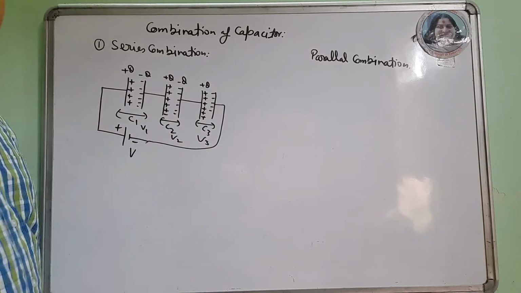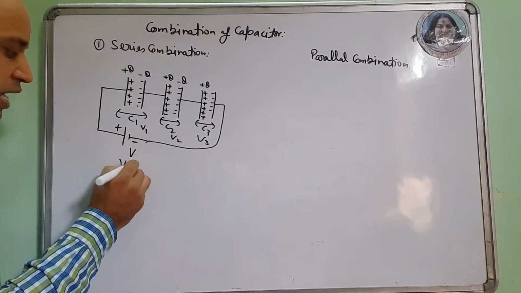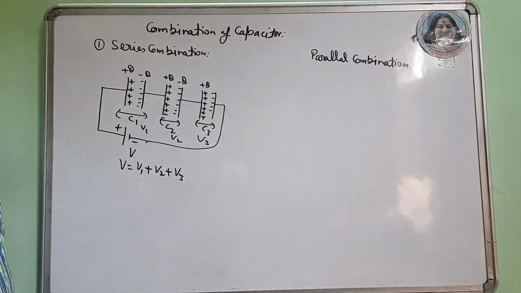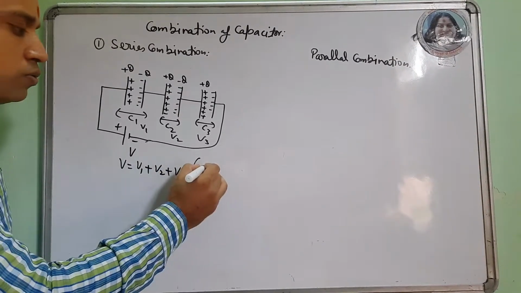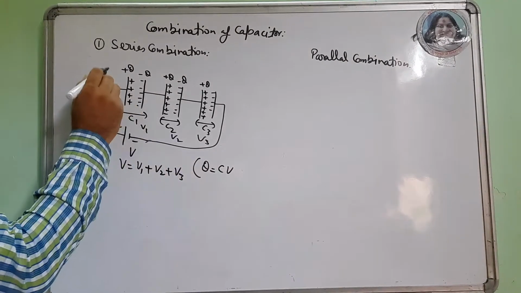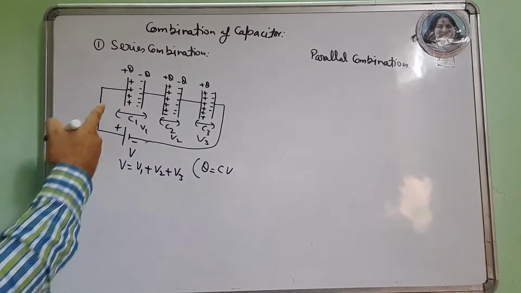Since voltage is just the energy or the work done, by using conservation of energy we have V equal to V1 plus V2 plus V3. Now we know Q is CV, or V is Q by C. Note that the charge on each capacitor in a series combination remains constant.